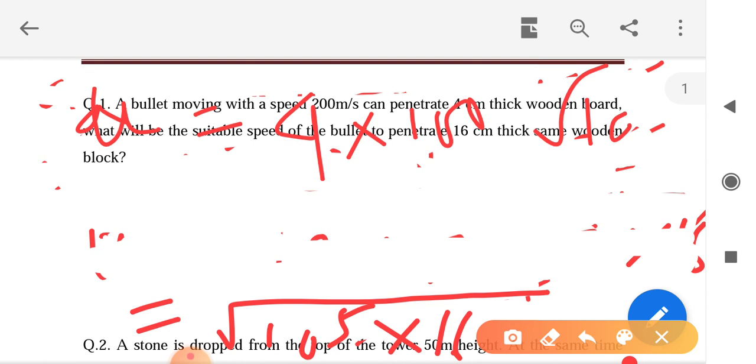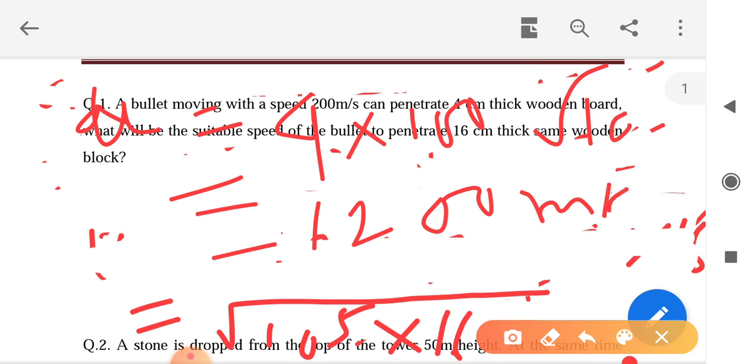And root 10 value is especially 3 point something, I think 3, I consider. So this value is absolutely 1200 meter per second. So this is the answer. That means when the body moves with the velocity 1200 meter per second, then the bullet will penetrate through a 16 centimeter block.